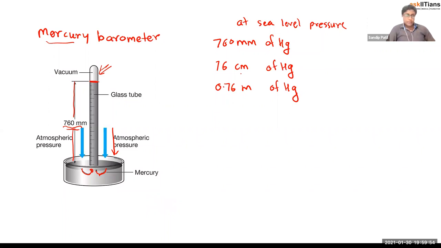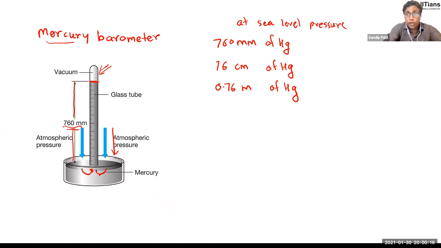We already talked about the Pascal. Pascal is our standard unit, which is named after one scientist. Atmospheric pressure, we also know that unit. Now this is another unit, and at sea level this is the column of the Hg, meaning Hg moves upward through this distance, right?